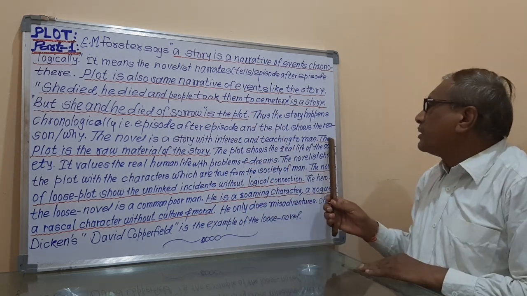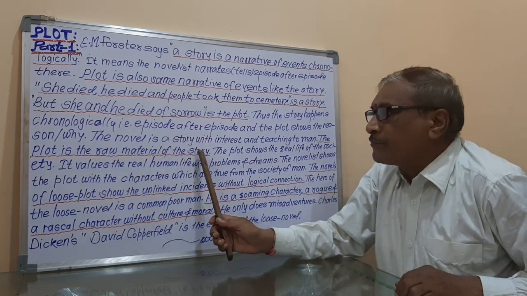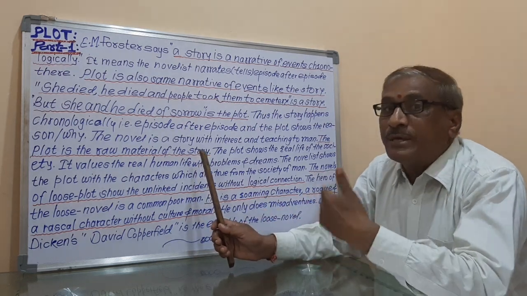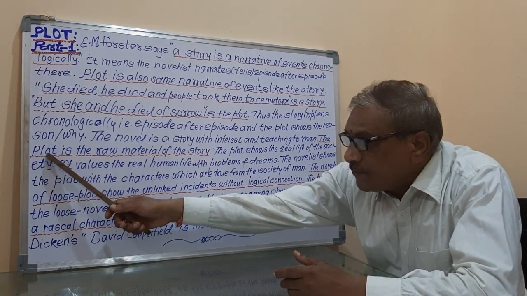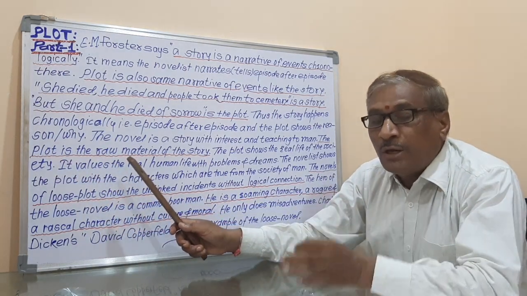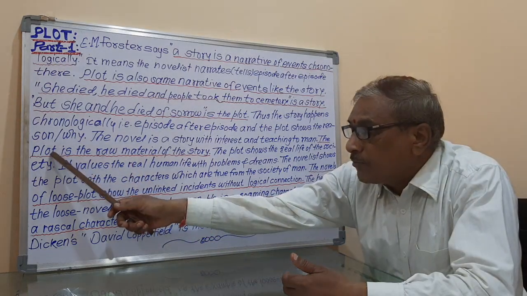And that's why here we can say that the plot is the raw material of the story, because the plot is there, so the story is there, means only because of this plot the story happens, means the novelist can write his story only because of this plot.